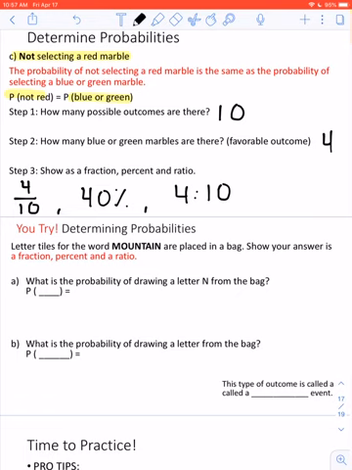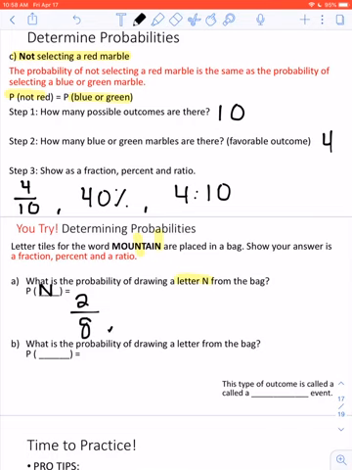All right, so letter tiles for the word mountain are placed in a bag. Show your answer as a fraction, percent, and ratio. What is the probability of drawing a letter N from the bag? So here I'm going to write probability of N. Take a look at the word mountain. There's actually 2 N's in there. So that means that I have a 2 out of, how many letters are there? 1, 2, 3, 4, 5, 6, 7, 8. 2 out of 8 chance.